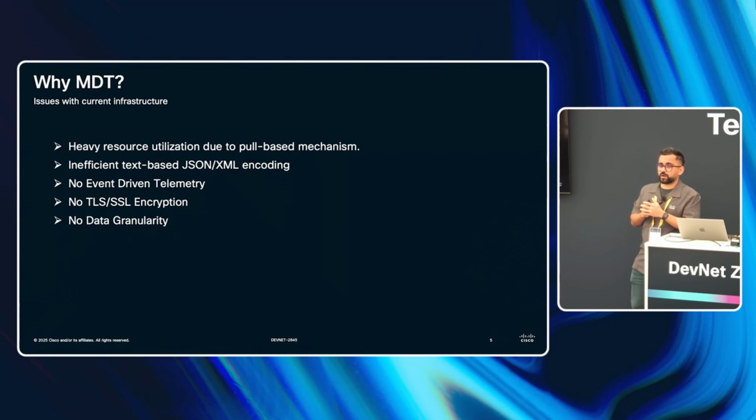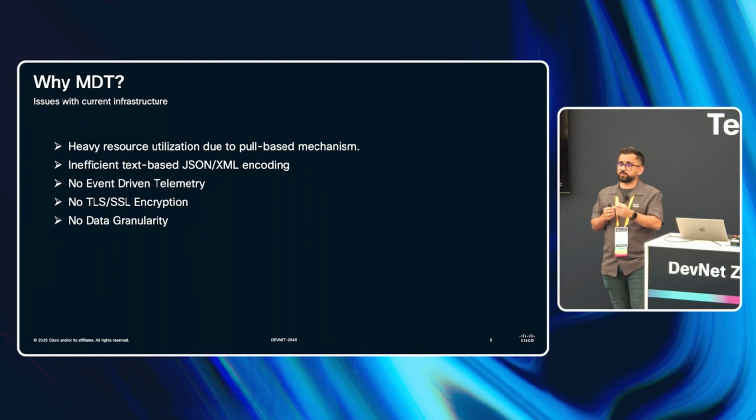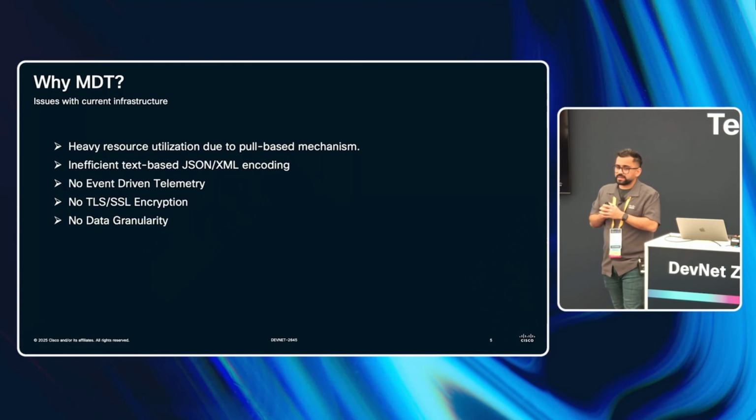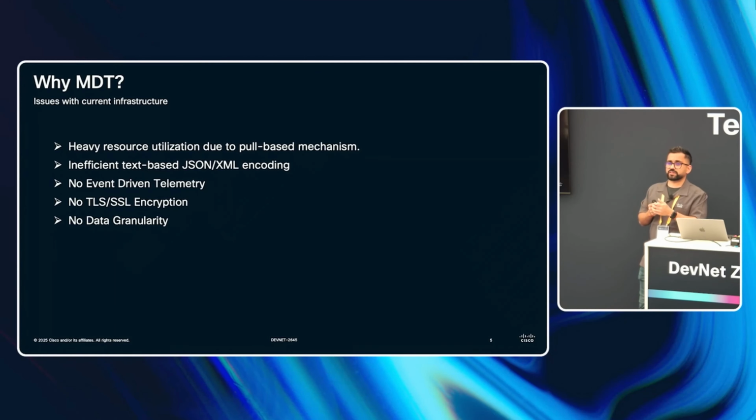And then there are a couple of more downsides, such as no TLS support and no data granularity. Even if I need just one piece of information, I need to pull the entire data set. And last but not least, there is nothing like event-based notification. Say there is an event that happens on my router and I want to be notified of it as soon as possible. There is no mechanism in the existing infrastructure that does it for me.